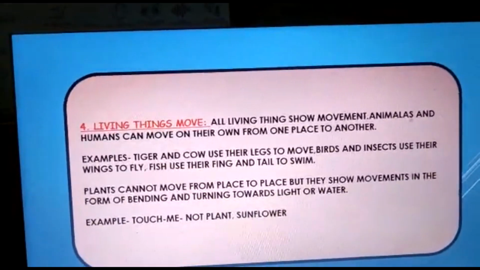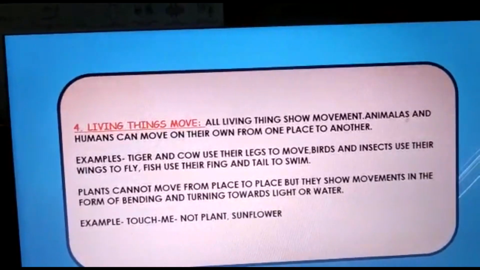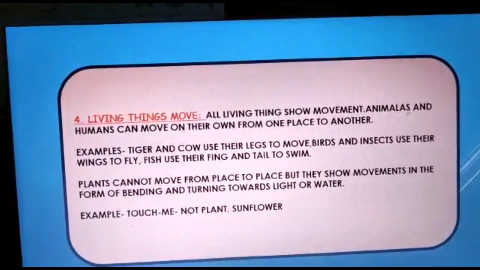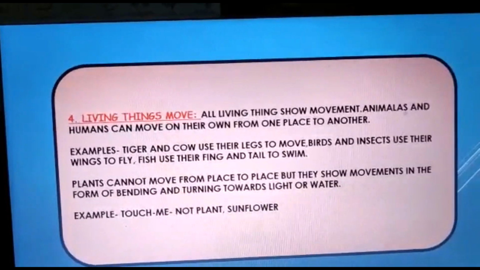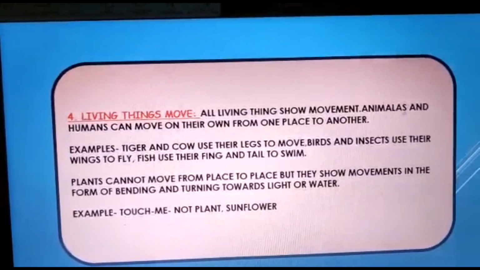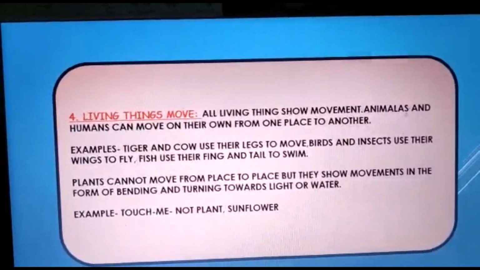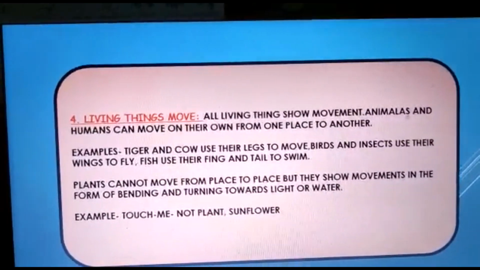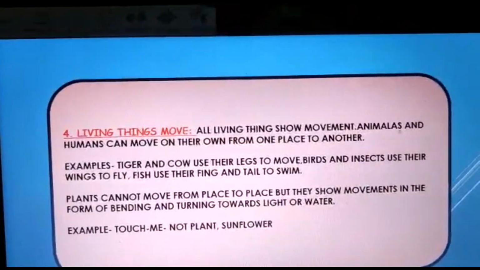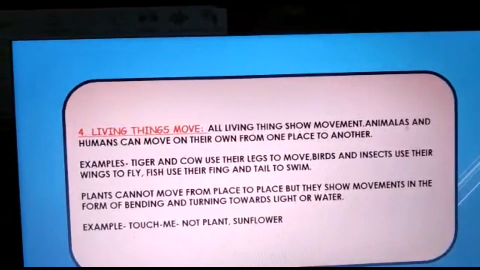Similarly, do you know, though plants cannot move from one place to another, yes, there are some plants which show movements in them. Like touch-me-not. This touch-me-not plant is also known as mimosa. Do you know, children, whenever you touch this plant, you can see a movement in them.